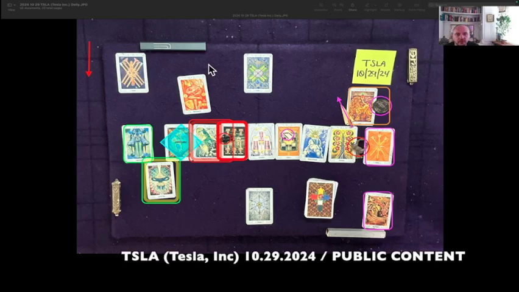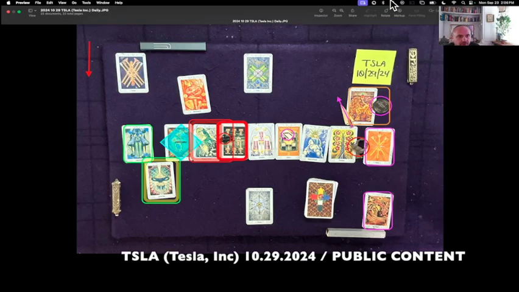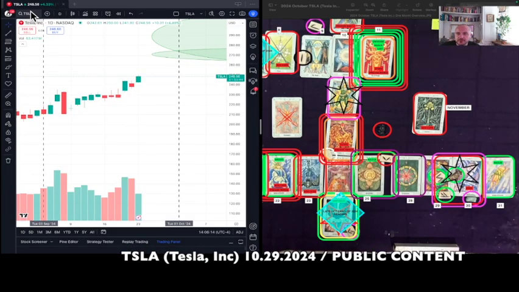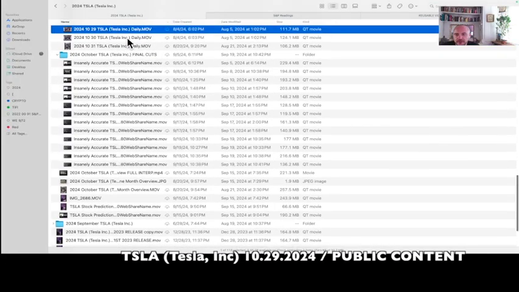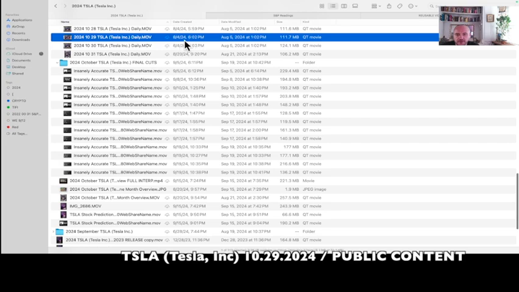This is the TSLA one-day reading for October 29th, 2024. It's currently September 23rd, 2024, 2:06 p.m. Eastern Time. TSLA at the time of this reading, $248.58. That's USD. The shuffle video for the October 29th reading was created on August 4th, 2024 at 6:02 p.m.